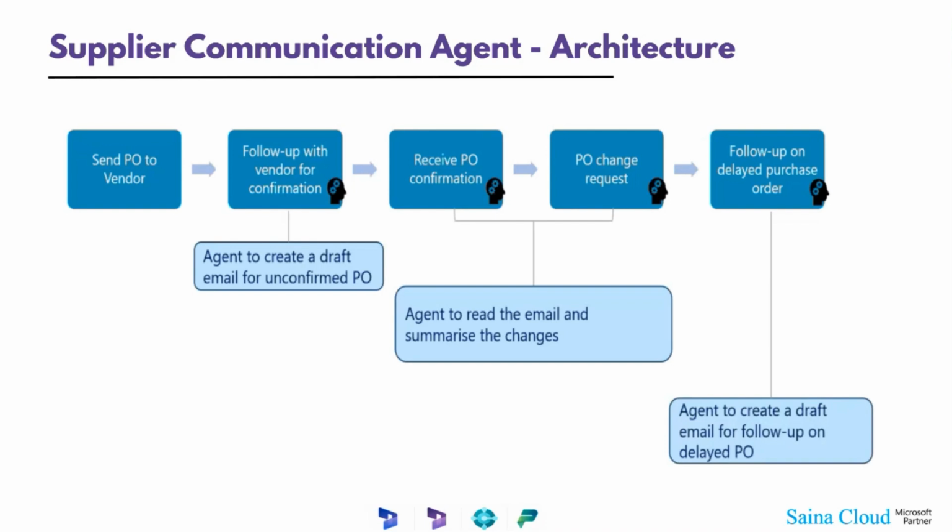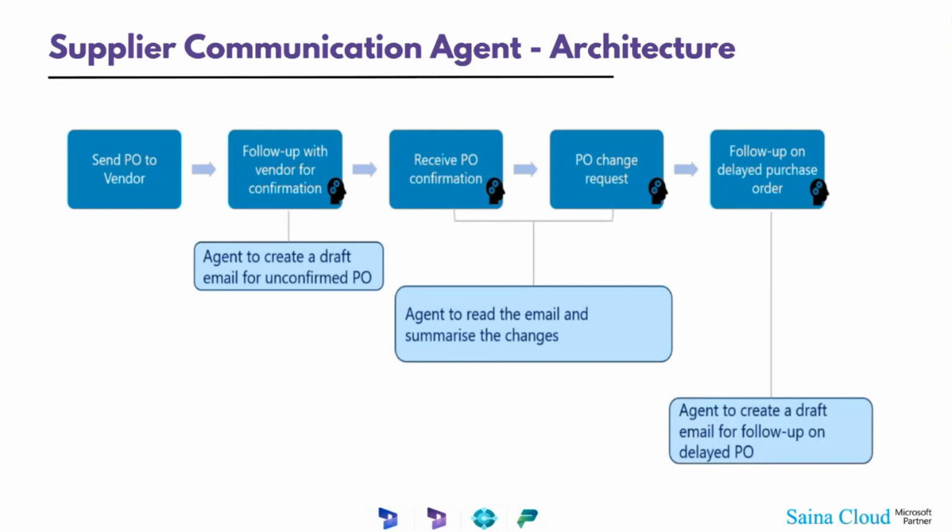There's also an option for automatically sending it, but as we wanted to keep a human in between to review it, we can have it just draft the mail, and we can add extra data or remove data, whatever we need, and directly send it. We don't have to draft it manually. Now the communication has been made to the vendor. He is going to confirm, and his mail comes back to F&O.